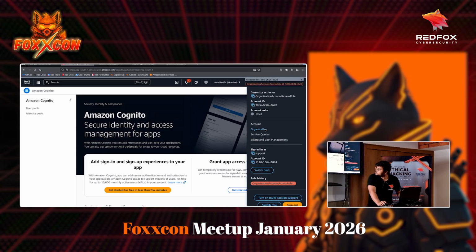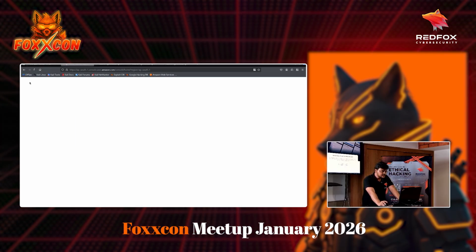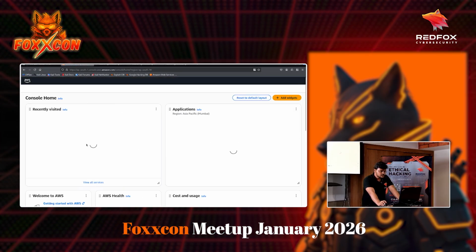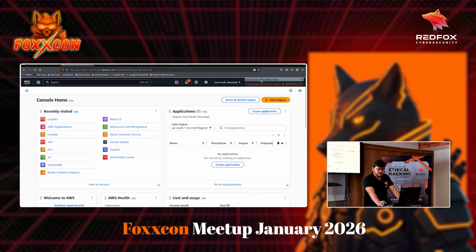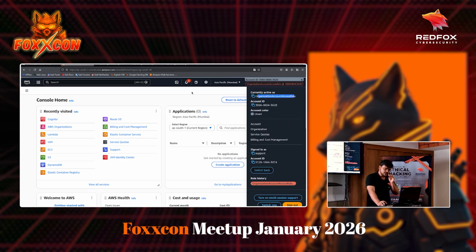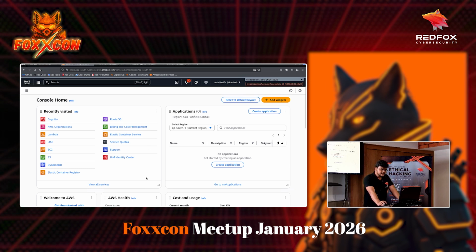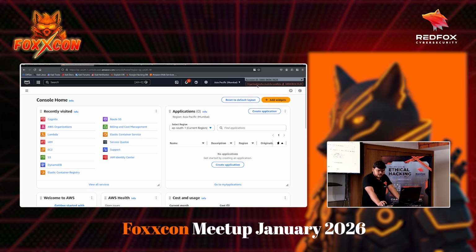Let me go to the dashboard. That's the dashboard of an AWS account. If you see, I am logged in as a role, as you can see here, but you can also log in as a user. These are the services that this role has permissions to. These are all the services, and this role might have access to only some of them.